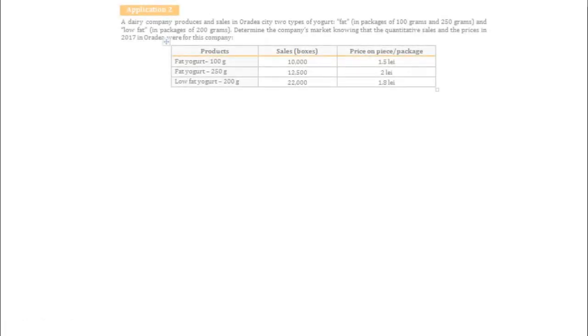With our indicators, we are going to solve several applications. And we start with application 2 from the workbook. Please read the text.